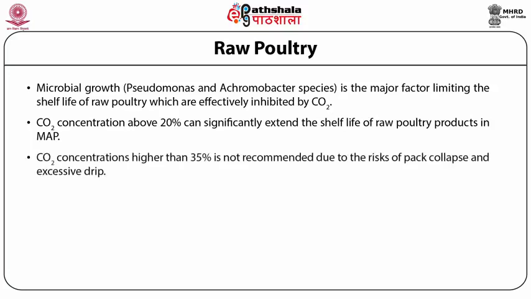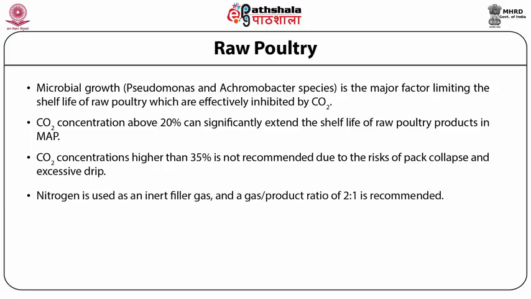Carbon dioxide concentrations higher than 35% in the gas mixture of retail packs are not recommended because of the risk of pack collapse and excessive drip. Nitrogen is used as an inert filler gas, and a gas to product ratio of 2:1 is recommended.